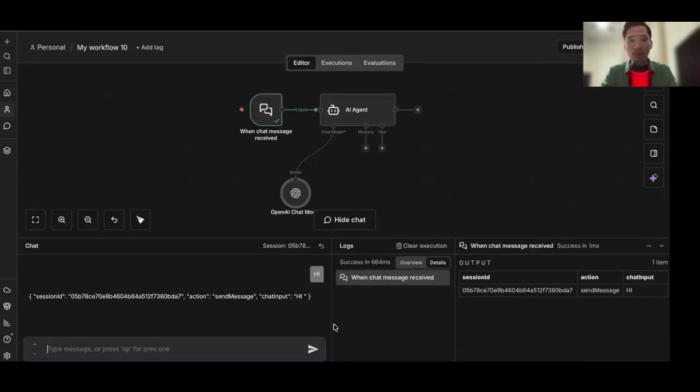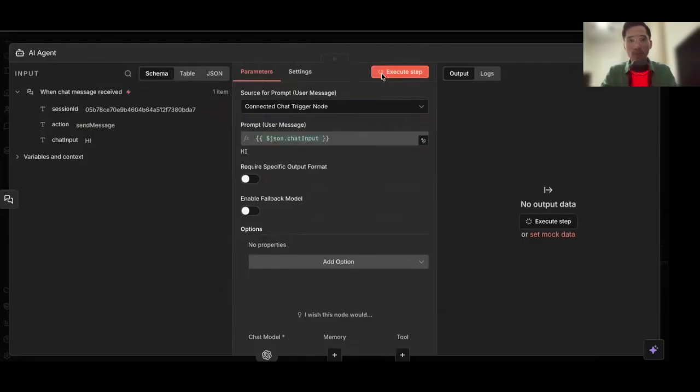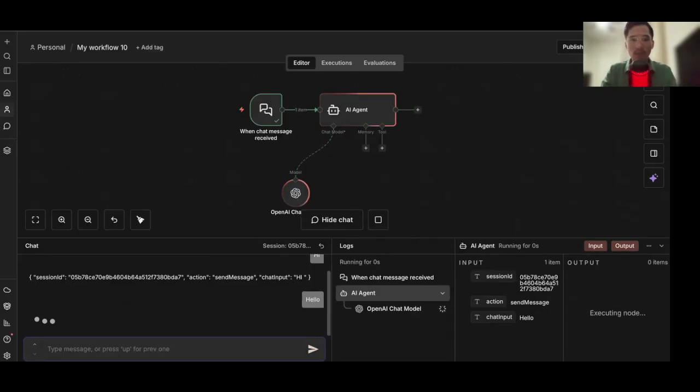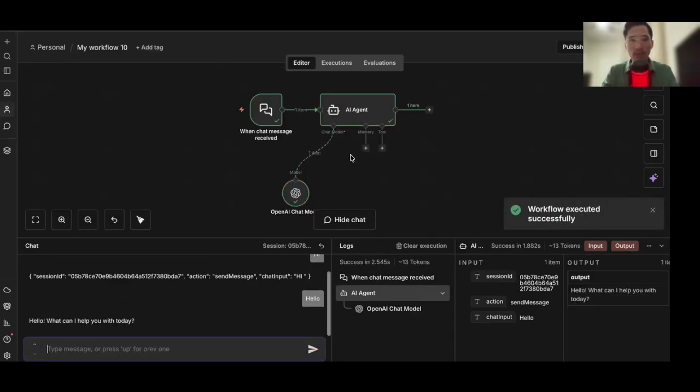We're going to go ahead and open up chat, and then we're going to execute the step. All right, and so it all worked right now. Let's go ahead and test it out again. Hello. There we go, it's working. Boom. Now it has a brain.